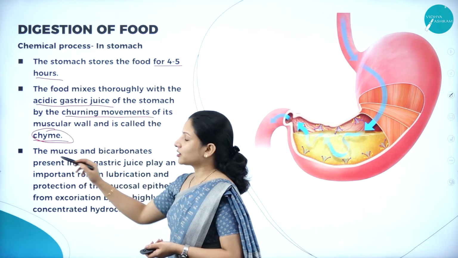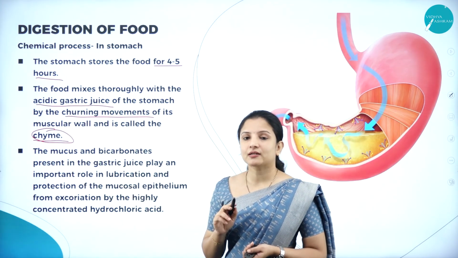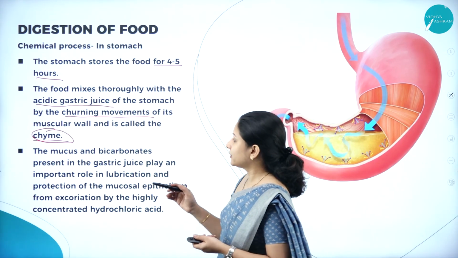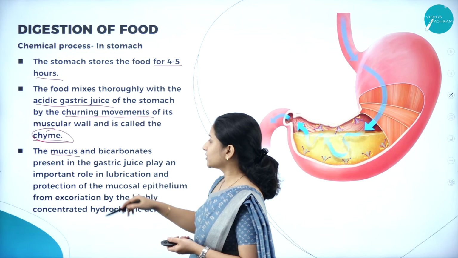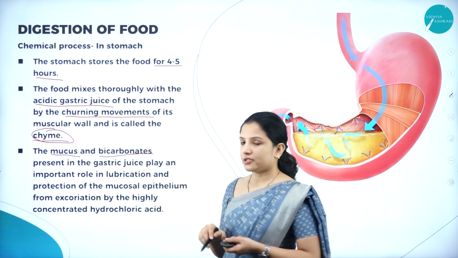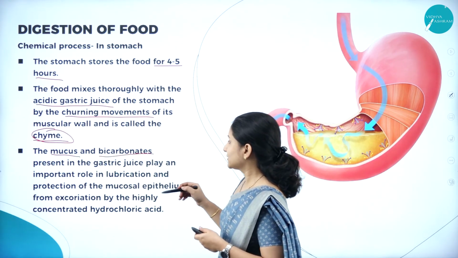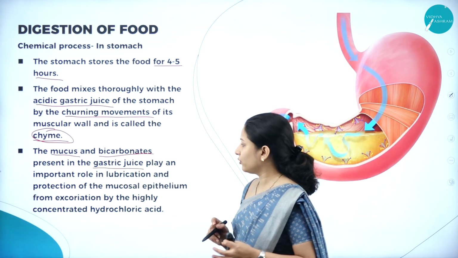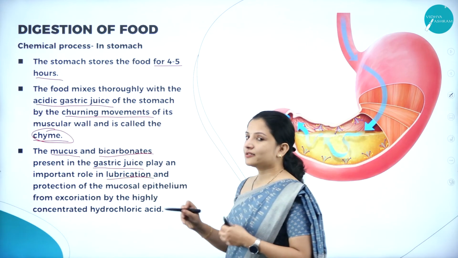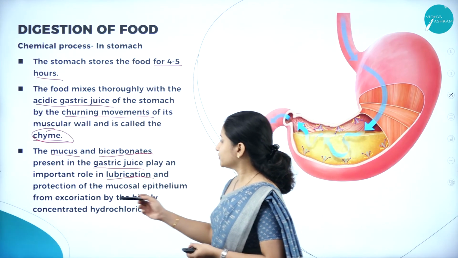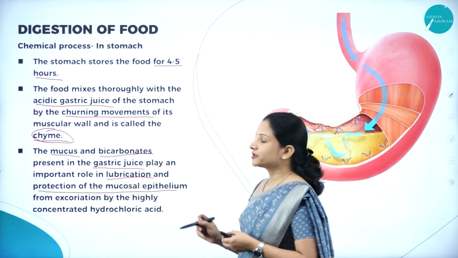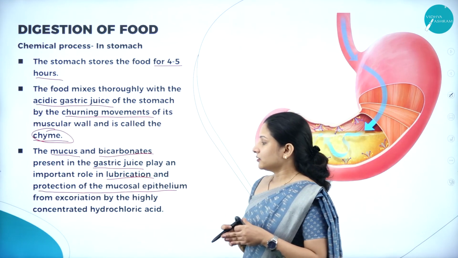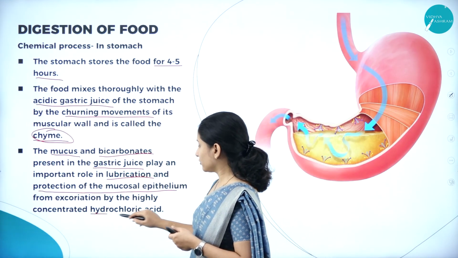So, talking about the mucus. The mucus cells, which are one of the components of the mucosal layer of the stomach, produce mucus and bicarbonates. The mucus and bicarbonates present in the gastric juice play a very important role in lubrication, that is, in moistening the food, and also in protecting the mucosal epithelium, or the mucosal covering of the stomach, from the highly concentrated hydrochloric acid.